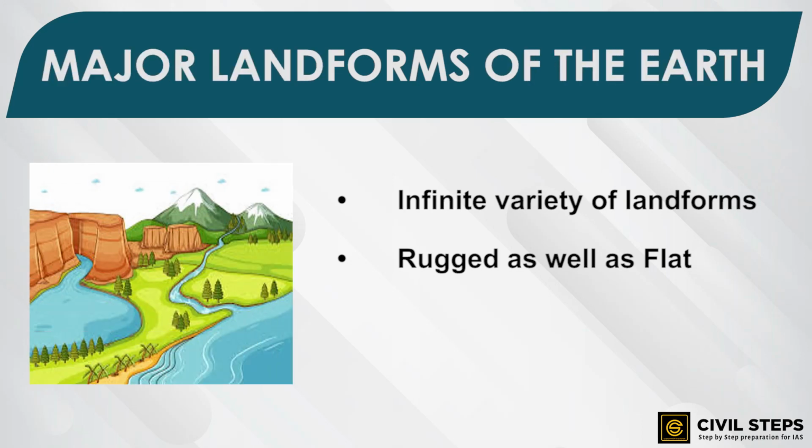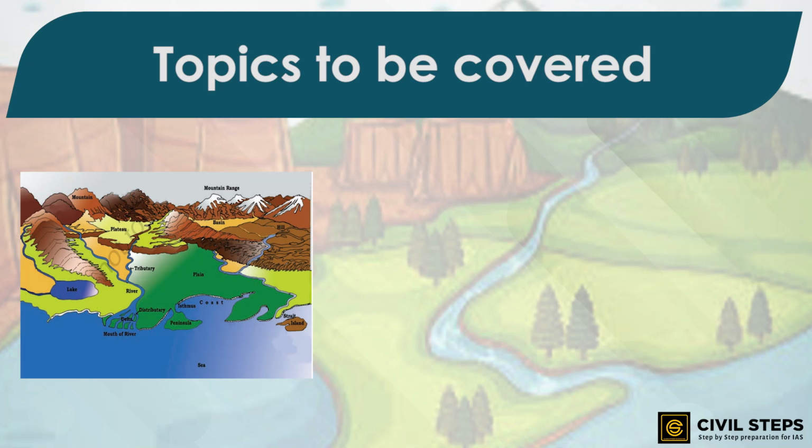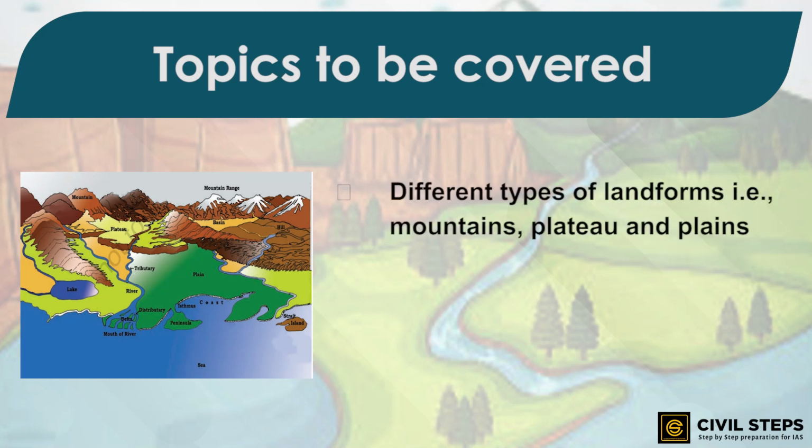Hello everyone. Today we are going to start with a new chapter, and the name of the chapter is Major Landforms of the Earth. Now, in this particular session, we are going to understand in detail about the following things. The first thing that we are going to talk about is the different types of landforms, which are namely the mountains, the plateau, and the plains.